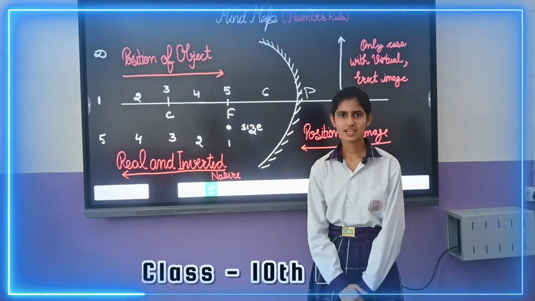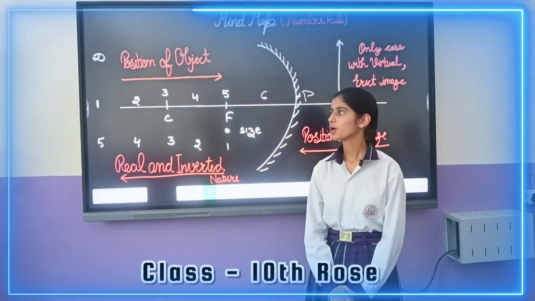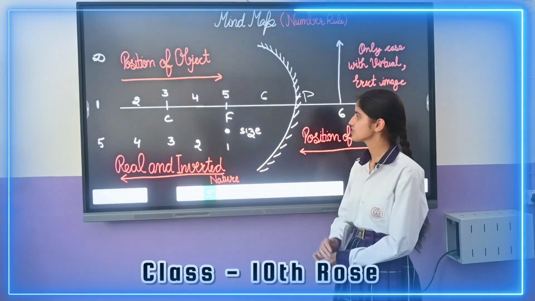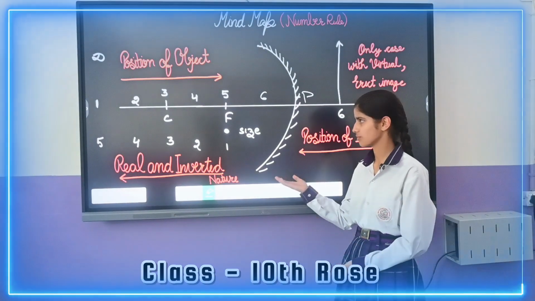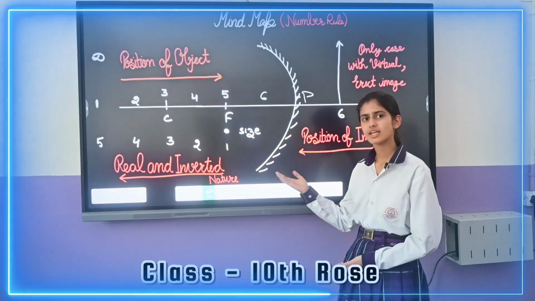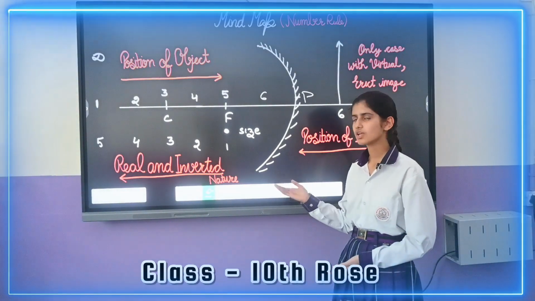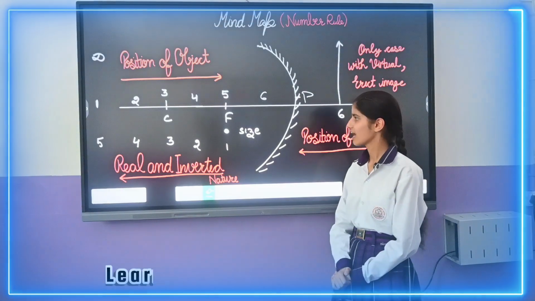Now I'm going to explain image formation below the principal axis in the form of numbers. When the object is at 1, the image will be formed at focus, which is number 1. When the object is at 2, the image will be formed between C and F, which is number 2. When the object is at 3, the image will also be formed at 3, which is at C.